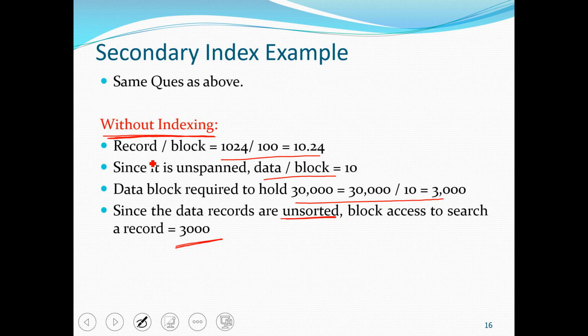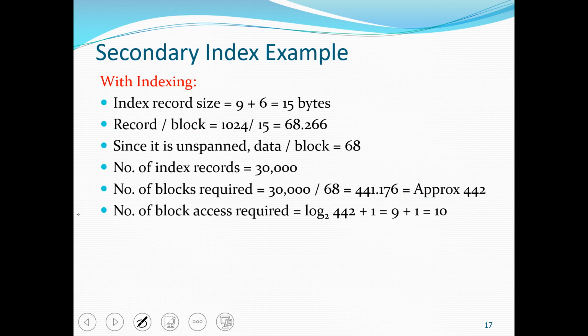Now similarly, if we apply indexing, since in secondary indexing we are using an index entry for each record, the number of index records required while using secondary index is equal to the number of records.